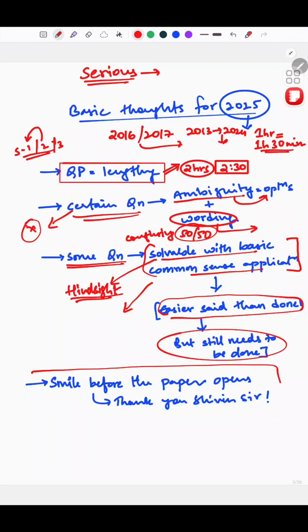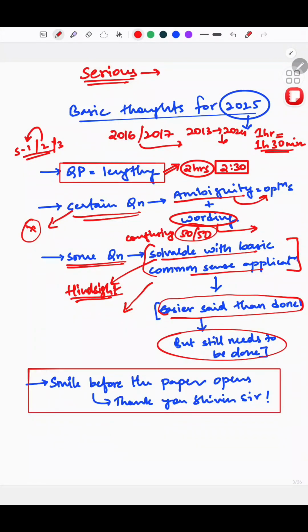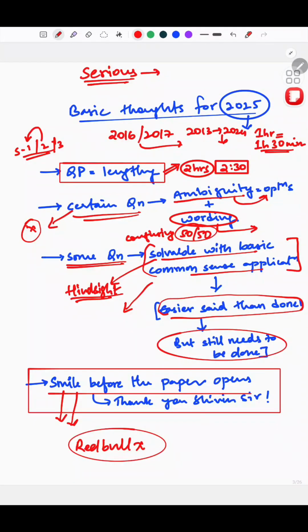And this one was a suggestion by Shivan sir in his videos: smile before the paper opens, before the booklet. This really helps. It calms your anxiety, and it happened with me that I was smiling before the paper, trying to be all calm and chill, and a few people, not everyone, one or two people were looking as if to say, why is this guy laughing. But it's fine, it really helped, that is for sure. And yeah, Red Bull before the exam, no, you shouldn't. This was also rightly pointed out by Shivan sir only.